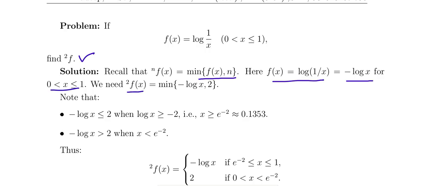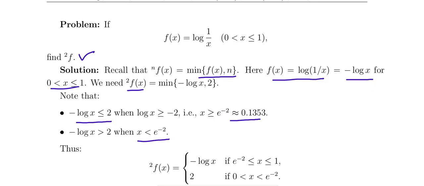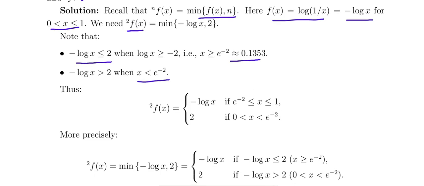So we want to find 2f of x. 2f of x is the minimum of f of x comma 2, that is minus log x comma 2. So that is minus log x less than or equal to 2, then log x greater than or equal to minus 2, so x is greater than or equal to e power minus 2. If minus log x is greater than 2, then log x is less than minus 2, so x is less than e power minus 2. The value of e power minus 2 is approximately 0.13. That is the function.